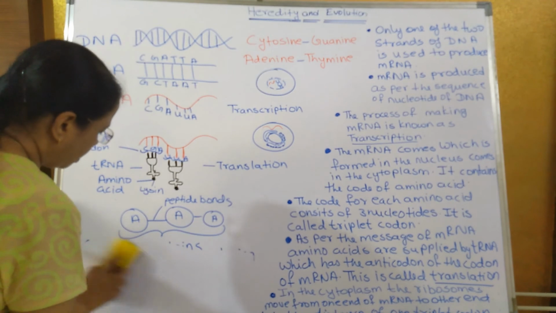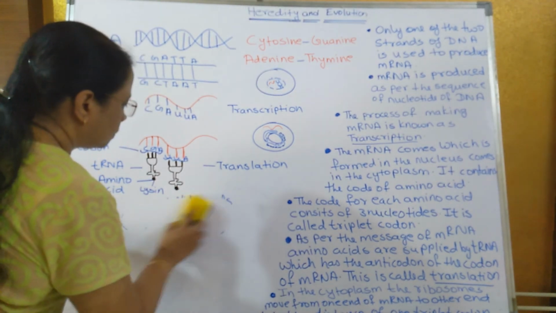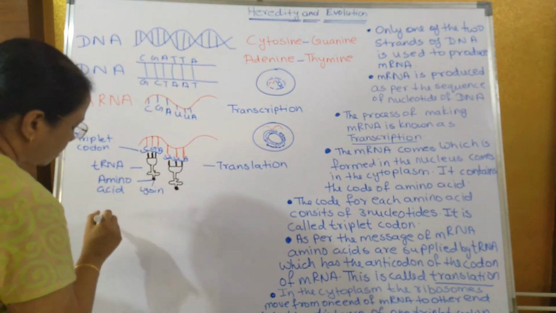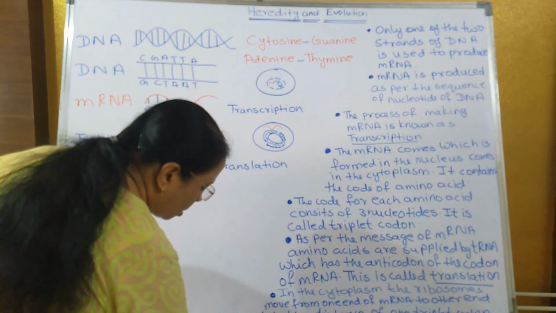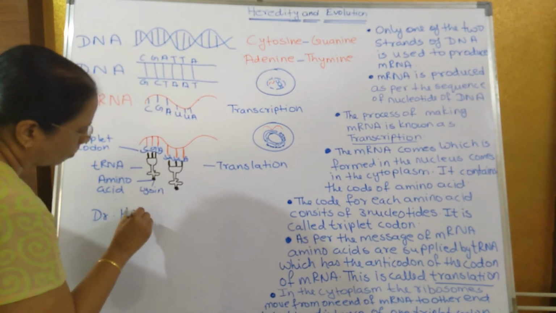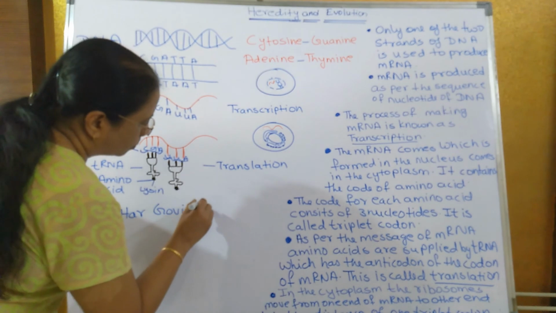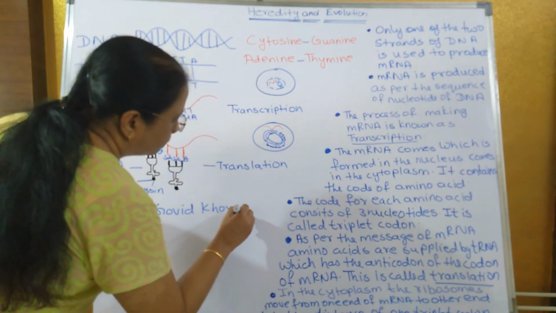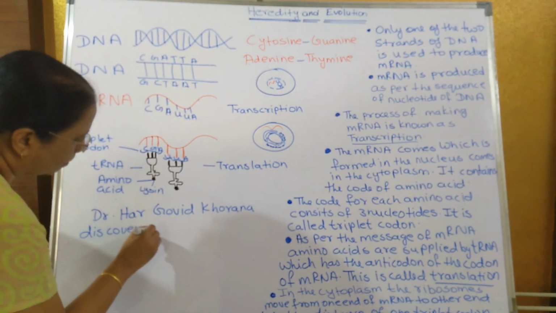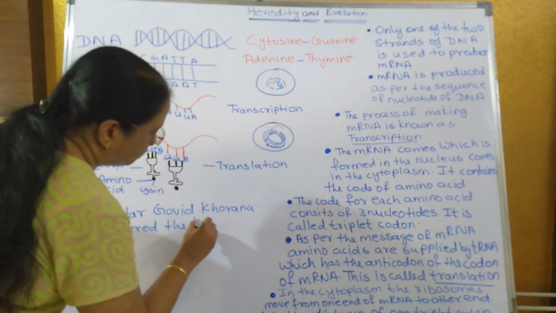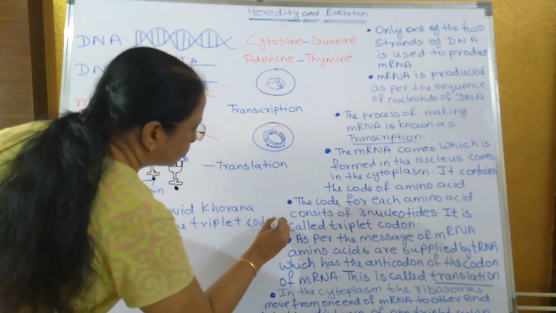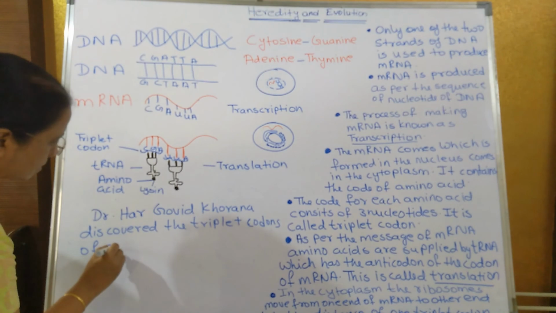Now Dr. Hargovind Khurana was an Indian scientist. So an Indian scientist whose name was what? Dr. Hargovind Khurana. He had discovered what? He discovered the triplet codons of 20 amino acids.